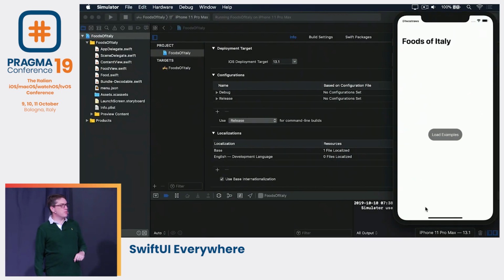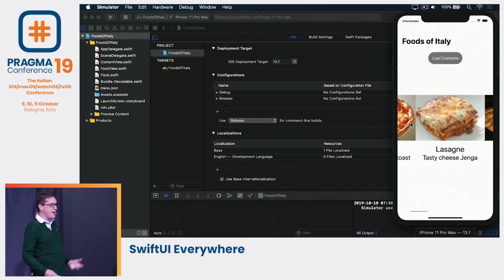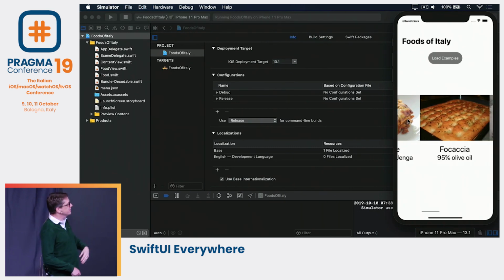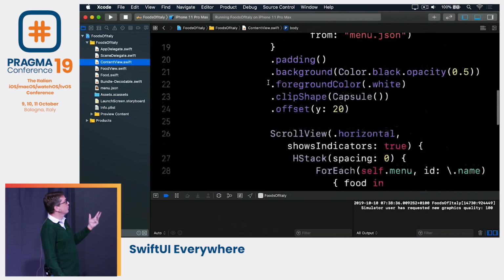So here's an app I'm working on right now. It is called Foods of Italy. Everyone loves Italy, Italian food, right? The whole world loves Italian food. And I've gone through and I've picked out all the finest foods in Italy. And when this app runs, if I just press load examples, you get a swipeable list of stuff here. So there's pizza, there's lasagna, and then if you go further, there's focaccia and so forth. Delicious, amazing Italian food. Anyway, always play to the home crowd. No, it is God's own country, Italy, tell me. Anyway, so there's our app. And the code for this is really, really simple. I can go to the content view for this thing and walk through it really fast.